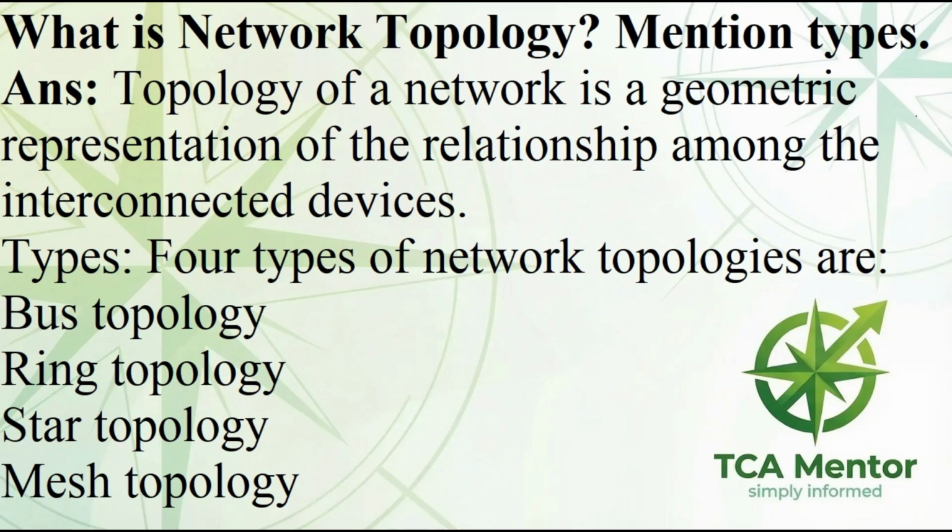What is network topology? Mention its types. Answer. Topology of a network is a geometric representation of the relationship among the interconnected devices. Types. 4 types of network topologies are bus topology, ring topology, star topology, mesh topology.